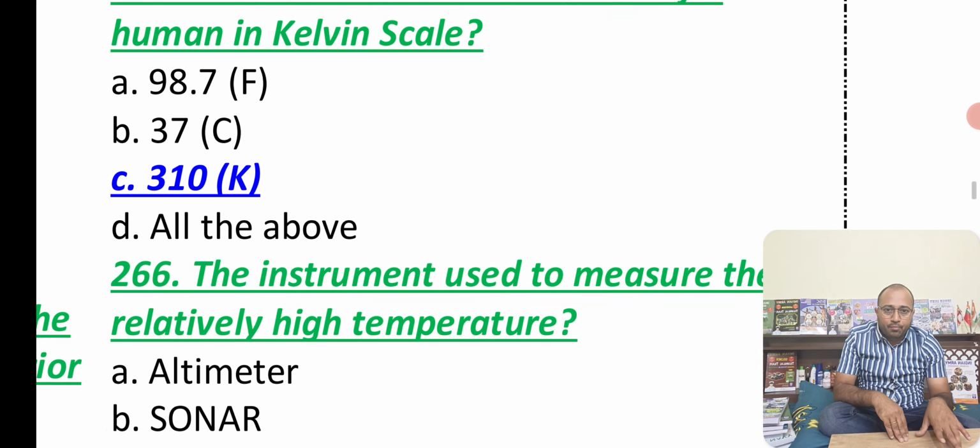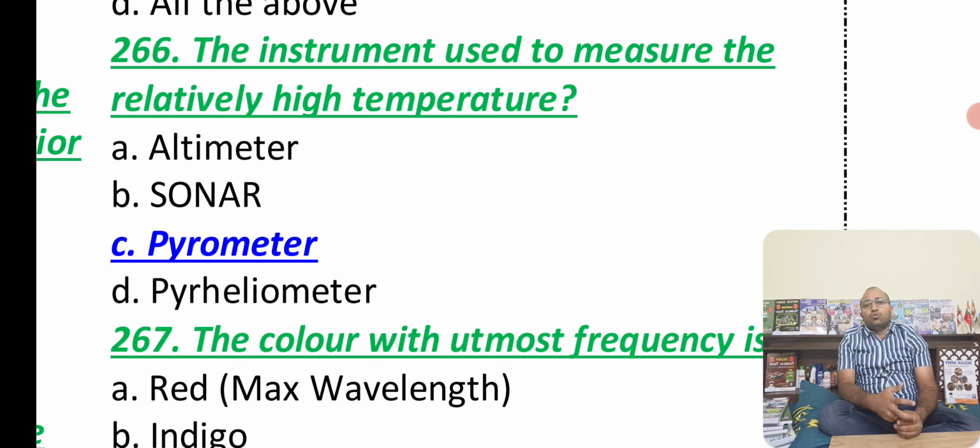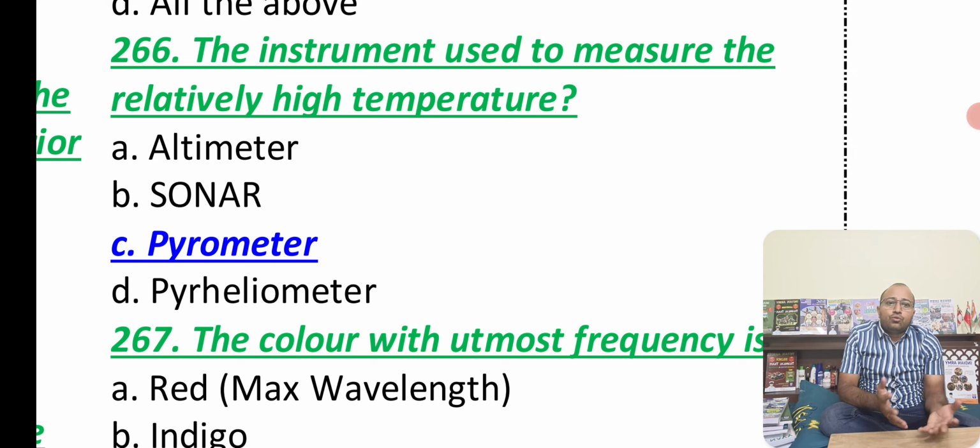Very important bit, guys. The instrument used to measure relatively high temperature is known as a pyrometer, which is used for measuring high temperature. When it comes to an altimeter, the height of the altitude can be measured. When it comes to sonar, we know it is the abbreviation of sound navigation and ranging. We can see these kinds of sonar equipment are fitted in ships, where we can directly find out the depth of the ocean, as well as any movement of submarines going down below the ship. Not only submarines, any human activities.